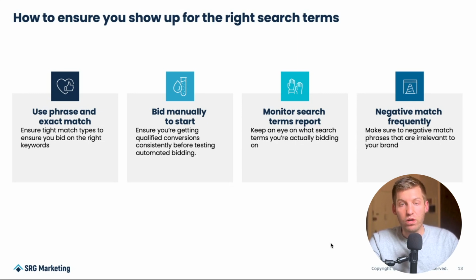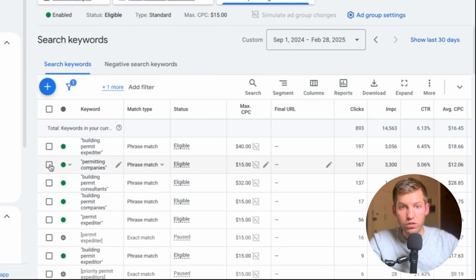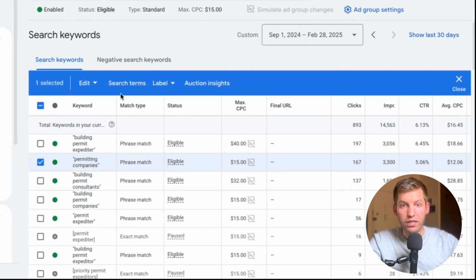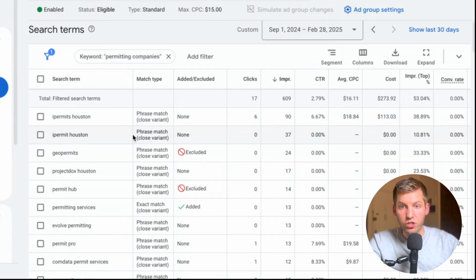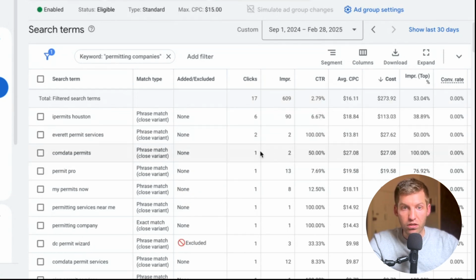The second thing we want to do is monitor the search terms report and really make sure that we are showing up for the right search terms, and if we're not, negative match frequently. To show you an example, on your keywords that are getting a lot of search volume, you can go in here, highlight it, and click on the search terms report. What's going to show up is all of the search terms that you're actually showing up for on that keyword. What I like to do is filter by the ones that have the most impressions or the most cost. And what you're going to see is a really good sense of whether you're consistently showing up for the right search terms.